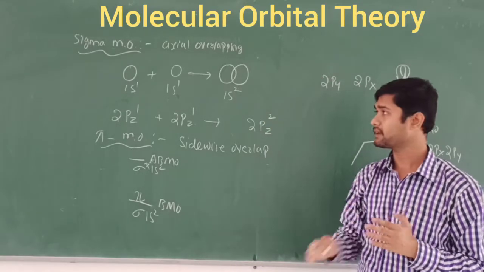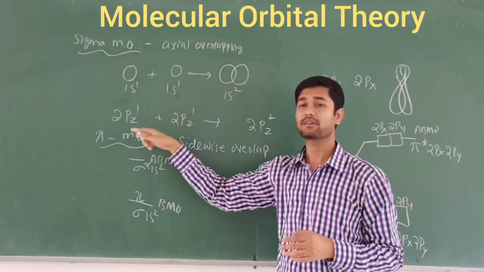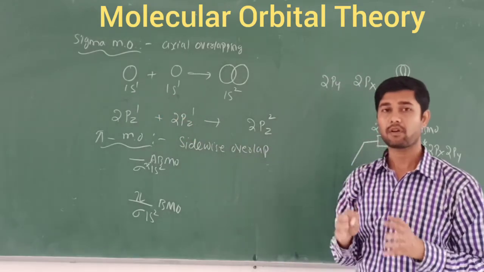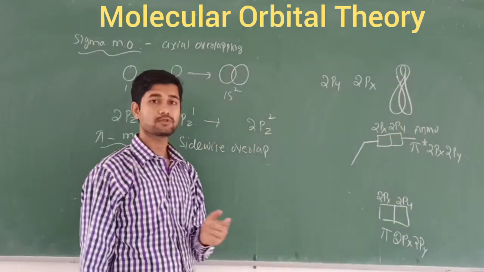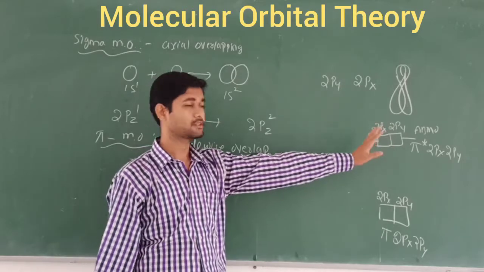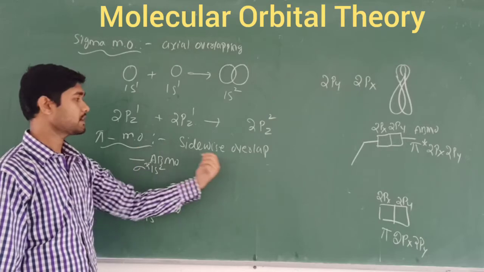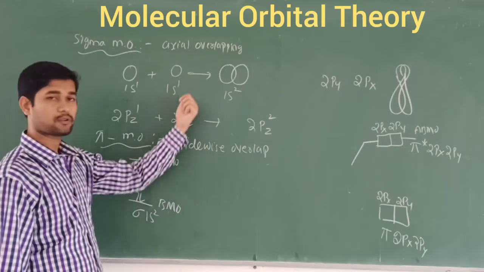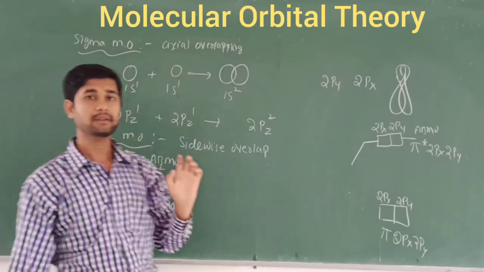You should keep in mind that the sigma bond is formed by the 1s or 2pz orbitals. But in pi bond formation, the 2px and 2py always overlap sidewise. Those orbitals we call the pi molecular orbitals, that is sidewise overlap, and these orbitals we call the sigma molecular orbitals, that is axial overlapping.